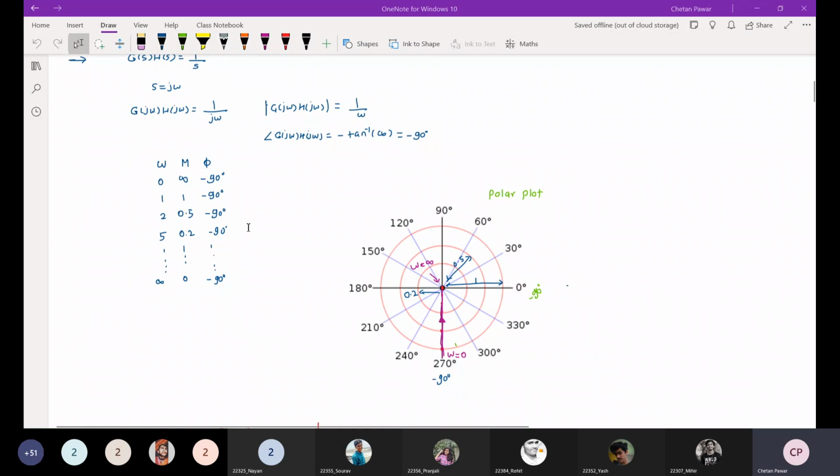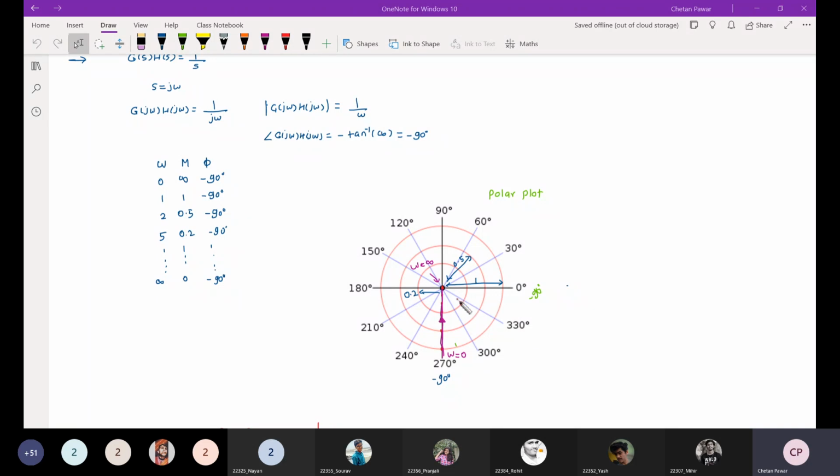As you know, the phase angle is minus 90 degree, and this particular axis will be minus 90 degree. 270 degree means minus 90 degree. The first point, where omega is equal to 0, has infinite magnitude, so we consider that it starts from magnitude infinity. We just plot the finite values on this. Here you can see this outer circle has radius 1. After that, this inner circle has radius 0.5, and this inner circle has radius 0.2.